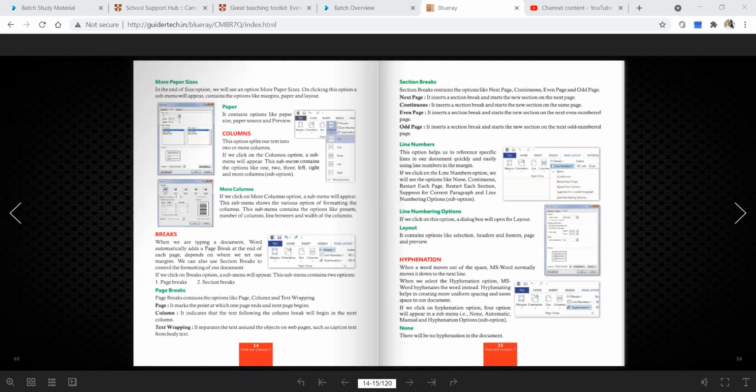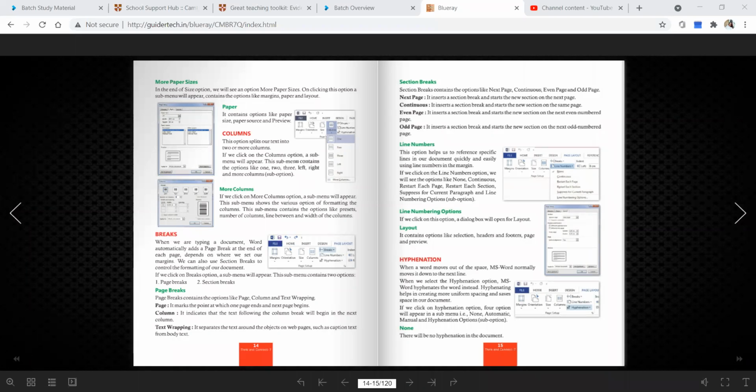Now section break. Section break is giving what? Next page, continuous page, even page, and odd page. All the options you can see on the screen. So next page is actually doing what? It inserts a section break and starts a new section on the next page. So next page only it has done. Continuous means it inserts a section break and starts the new section on the same page. Same page. Understand it? Okay.